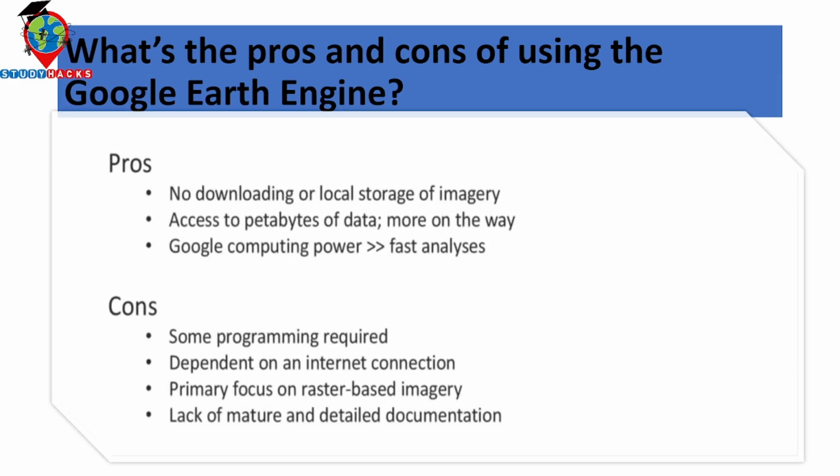It has a lot of pros. First of all, when you use the Google Earth Engine platform, you don't need to download any satellite imagery. Suppose you need a Landsat image, you don't need to download it. We simply run our code, and the Landsat image or Sentinel image, whichever you need, automatically comes, and then you can easily work with it. We can access petabytes of data. Suppose at the same time you want to work with the whole country boundary or whole world landscape imagery, you can visualize and work with that.